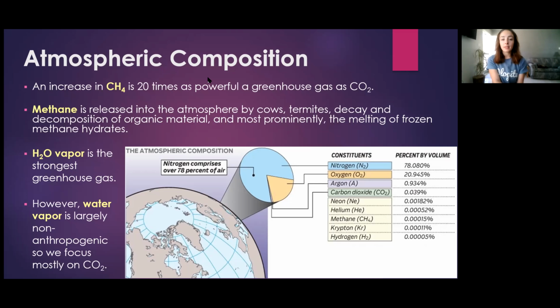We also mentioned methane as a greenhouse gas. Methane is actually 20 times more potent as a greenhouse gas than CO2. Methane is released into the atmosphere by things like cows, termites, and the decay and decomposition of organic material. However, most prominently, the melting of frozen methane hydrates could increase methane in the atmosphere most drastically.